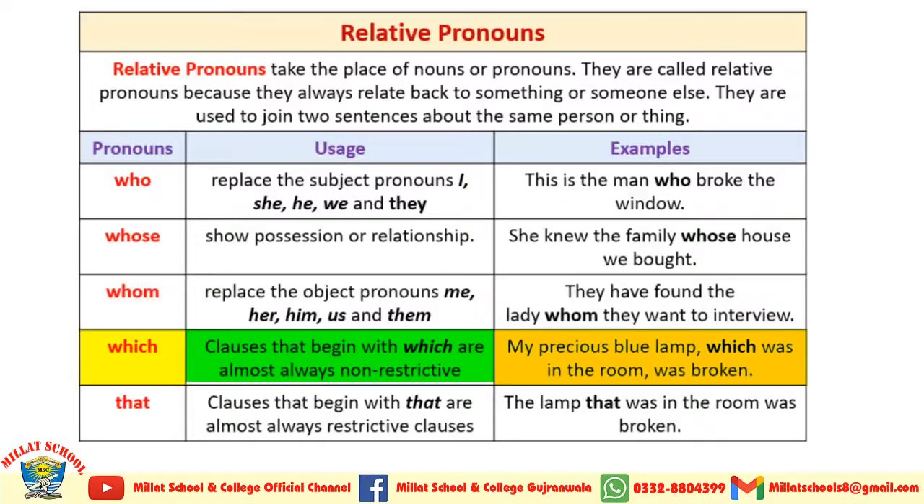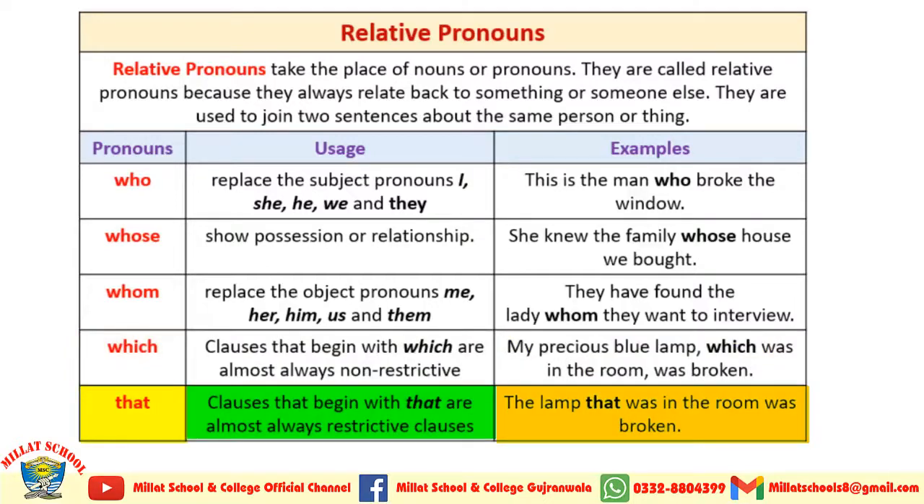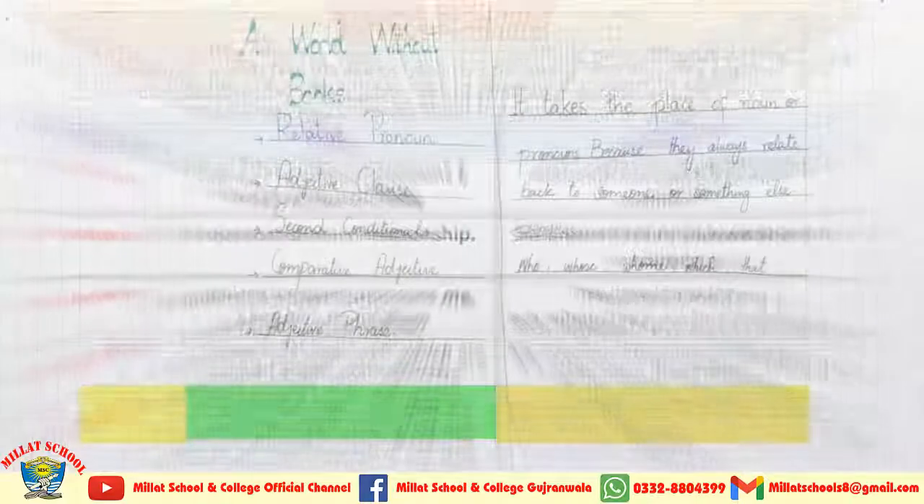Now I am coming towards which. Clauses that begin with which are almost always non-restrictive. My precious blue lamp, which was in the room, was broken. That: clauses that begin with that are almost always restrictive clauses. The lamp that was in the room was broken.